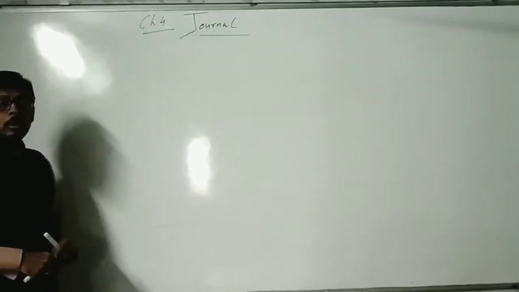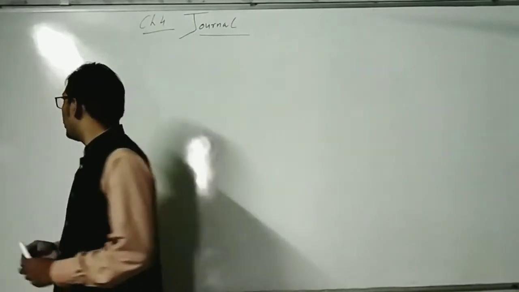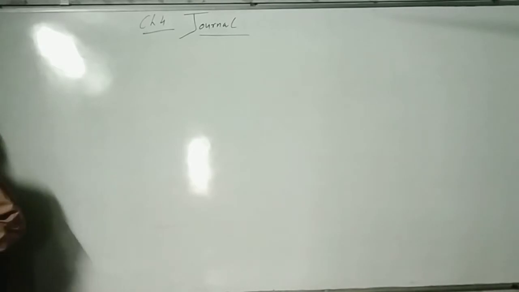Okay. Journal, what do you mean by journal? Meaning of journal: it is a book of recording. It is the first book, the fundamental book.